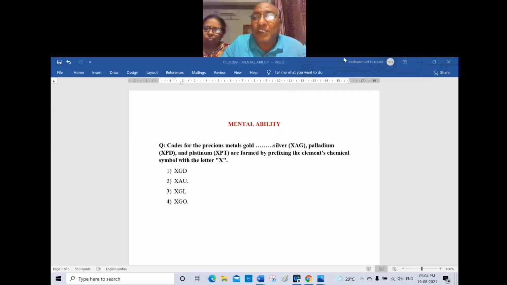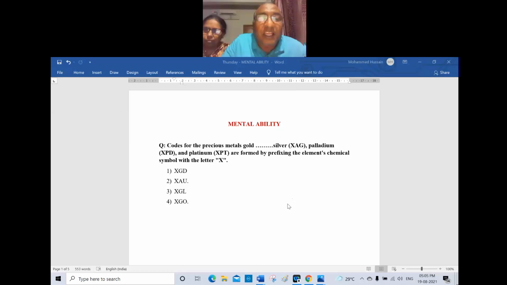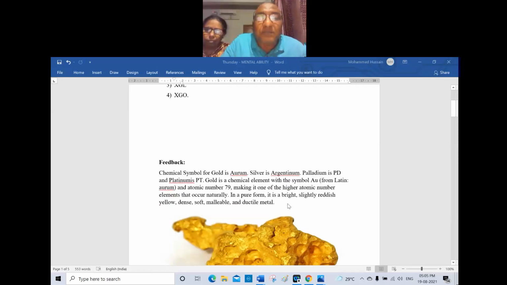So now tell me which one is the right answer, 1, 2, 3, 4. You can say anyone, it doesn't matter. It is 2, sir, option 2, XAU. Then option 2 is the right answer. The reason is, the chemical symbol for gold is Aurum. The spelling is A-U-R-U-M, the M is silent.